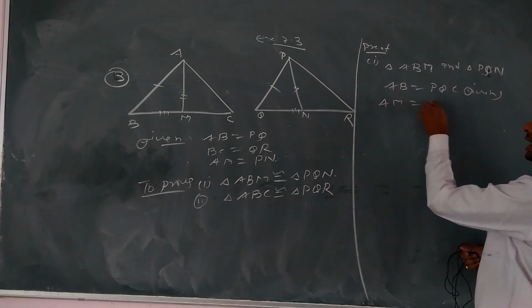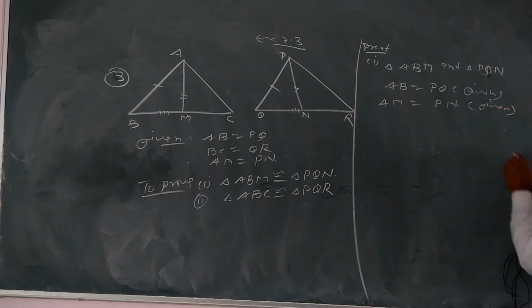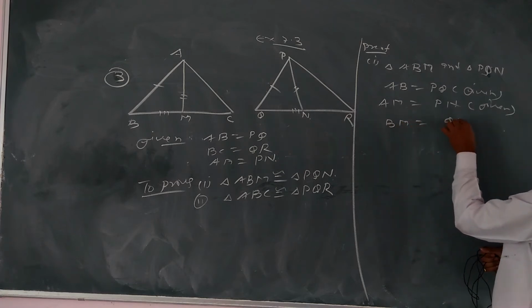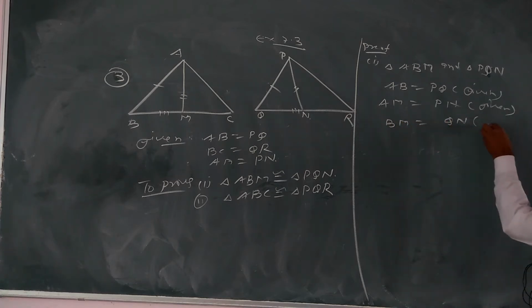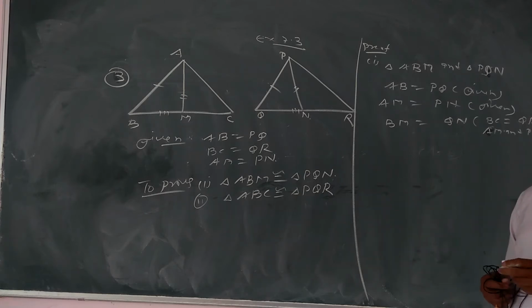Second given है AM equal to PN, it is also given. And third topic we can write down BM equal to QN, और यहाँ पे रीजन क्या होगा? Because BC equal to QR है and बेटा PM and AM and PN are median. So you know that what is the median, which can be divided based into equal parts.